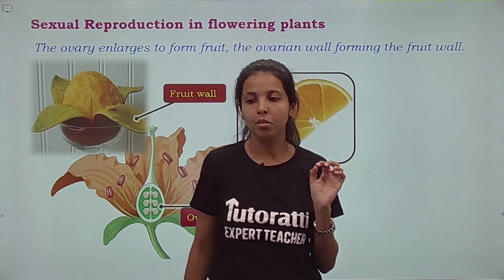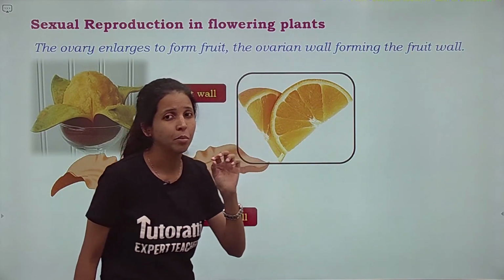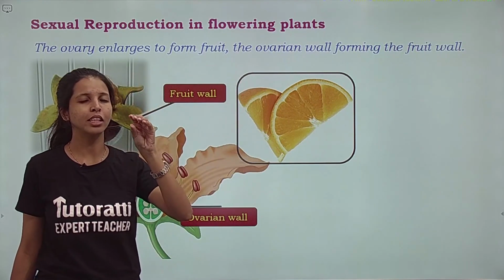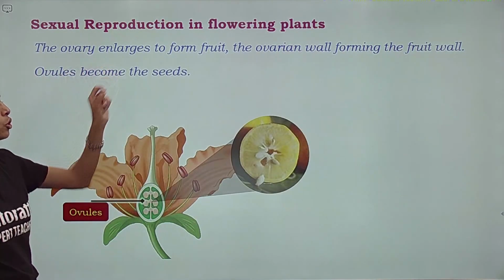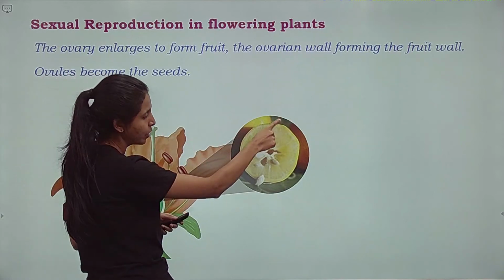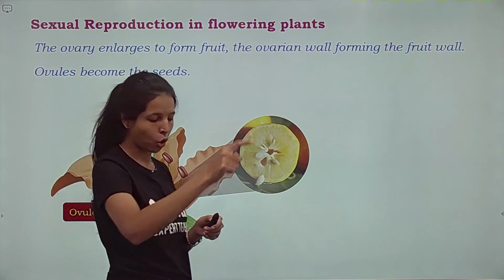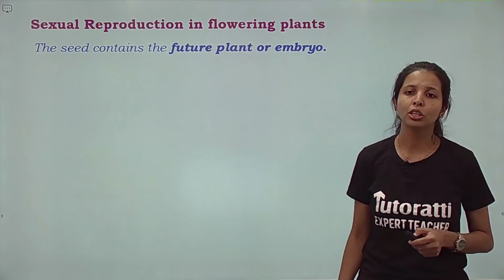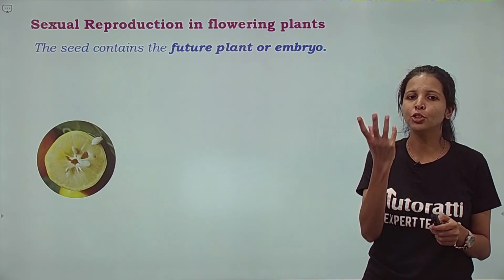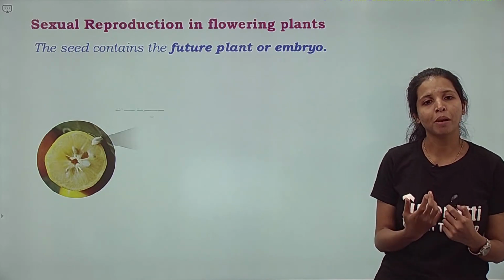And kids, remember ma'am told you there is an ovule inside the ovary. We also see that inside a fruit there is a seed, right? Take oranges, take apple. The ovule becomes the seed. So one more time. Ovary is the fruit, ovule is the seed. These seeds contain the future plant or the embryo. If you want to grow a new plant, we plant the seeds, right? Yes, because it consists of the future plant or the embryo.